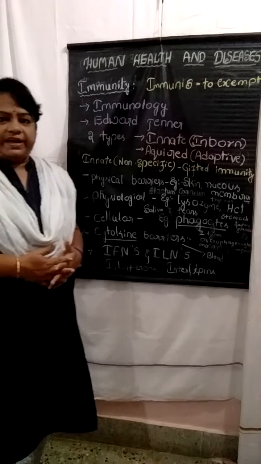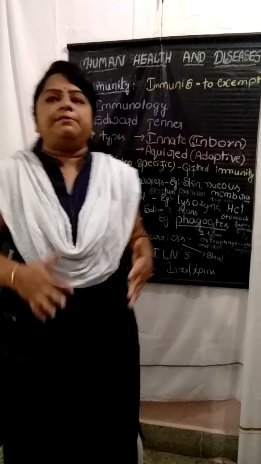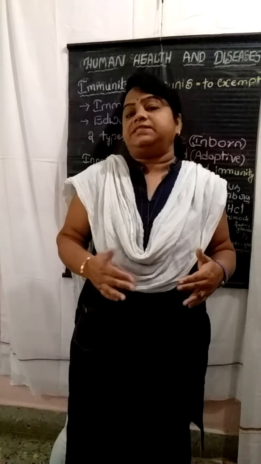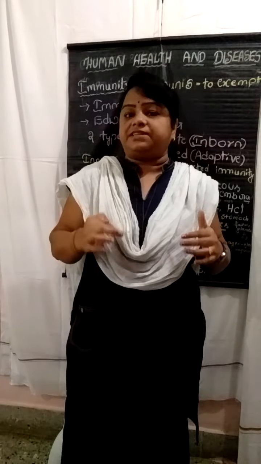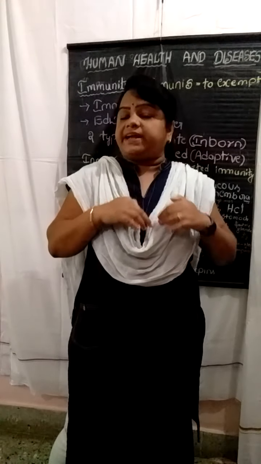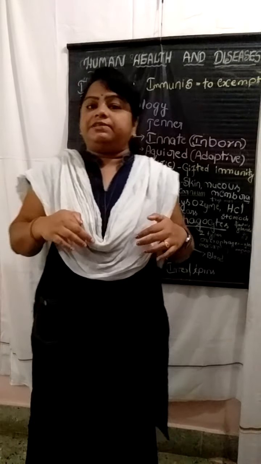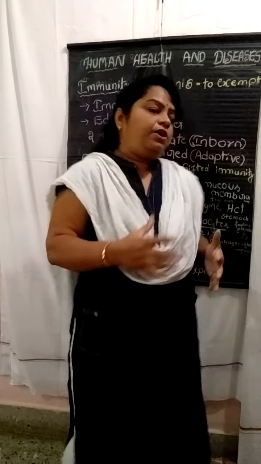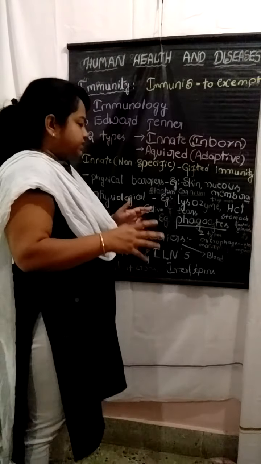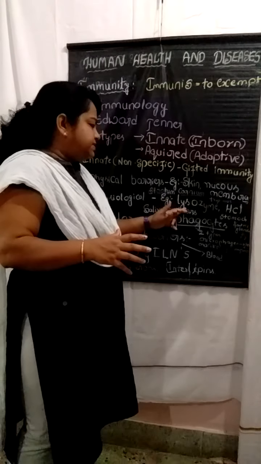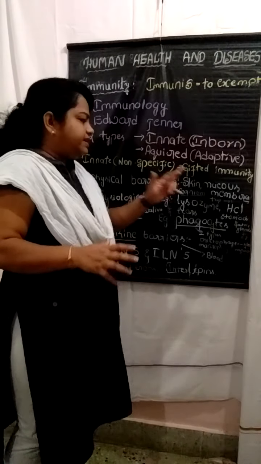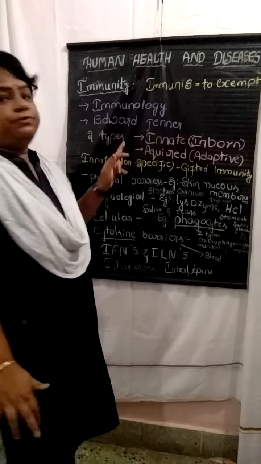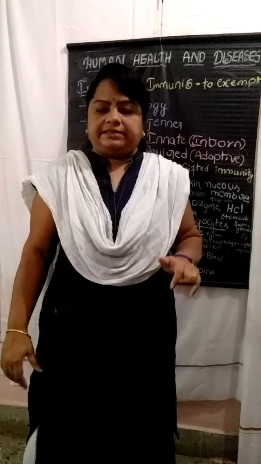And very next is the physiological barrier. The physiological barrier, in the sense that after the physical structures, whenever we go inside the digestive system and also the excretory system, the different functional systems, we will see the lysozymes and another example, HCl. These two act as physiological barriers.